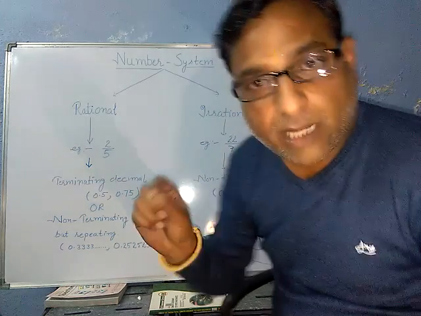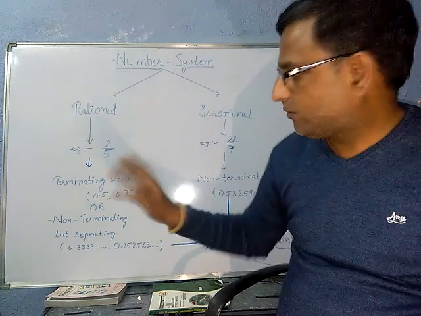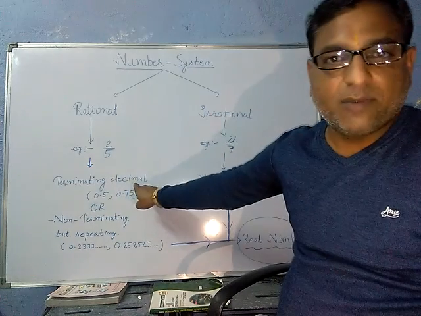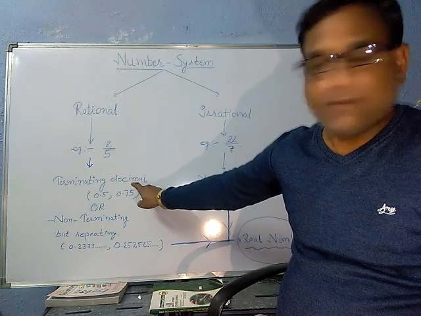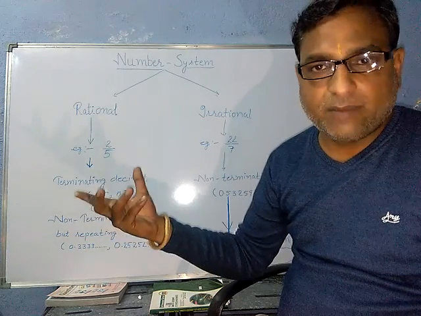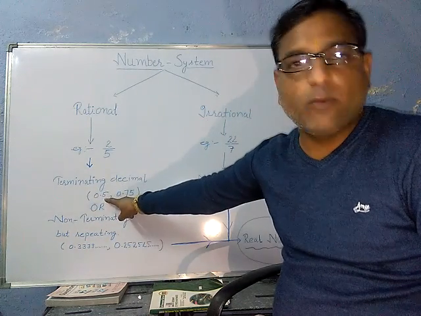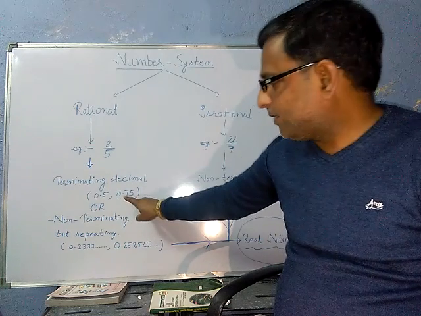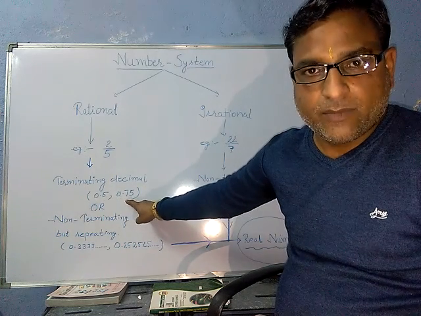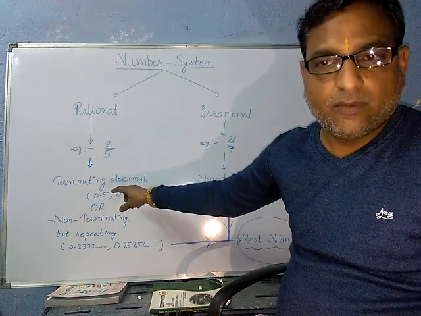Now, there are types of decimal expansion. First of all, terminating decimal. What do you mean by terminating decimal? For example, I have written here 0.5. Second one, 0.75. So these are terminating, right?